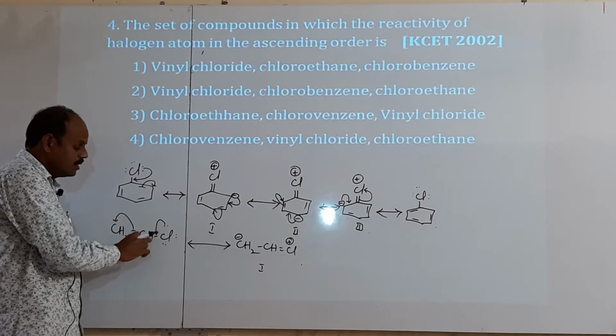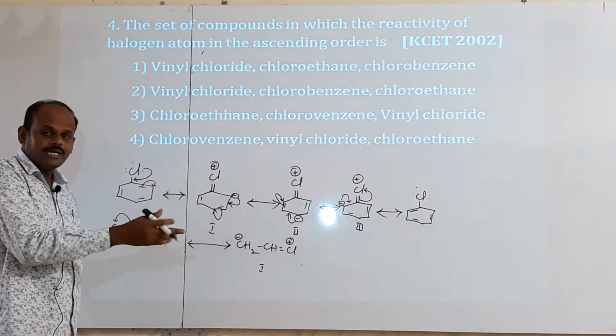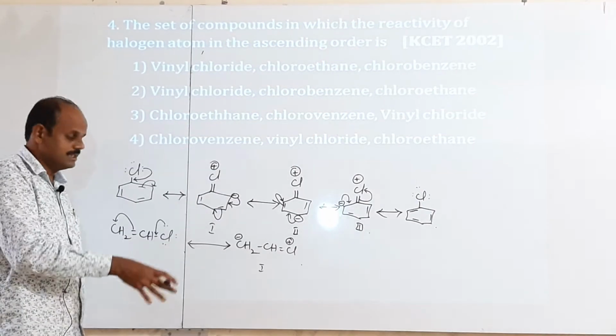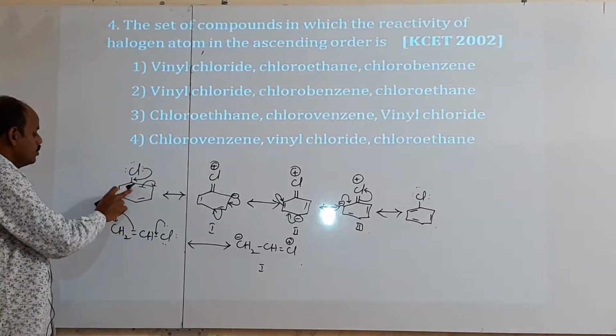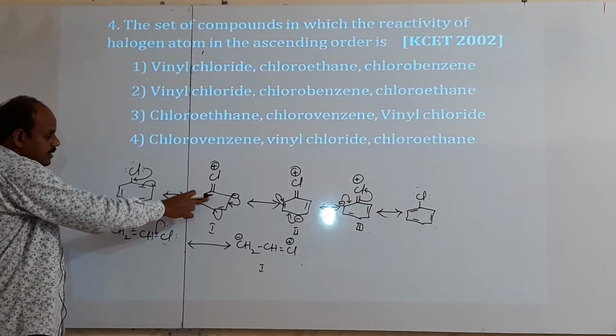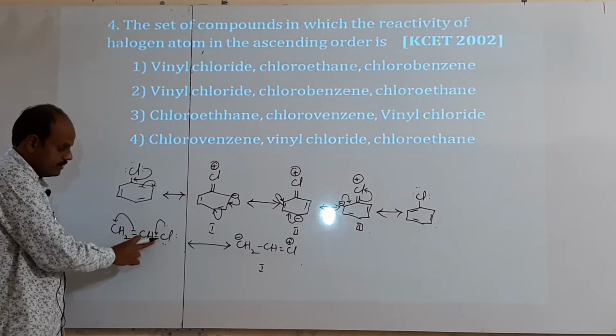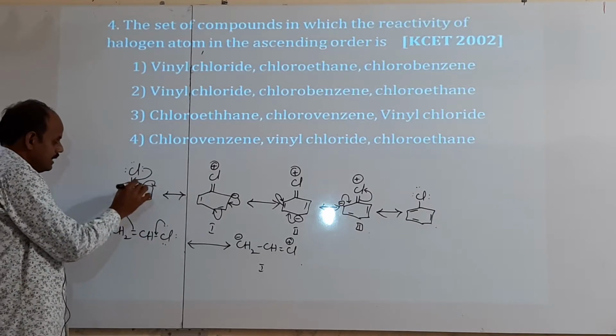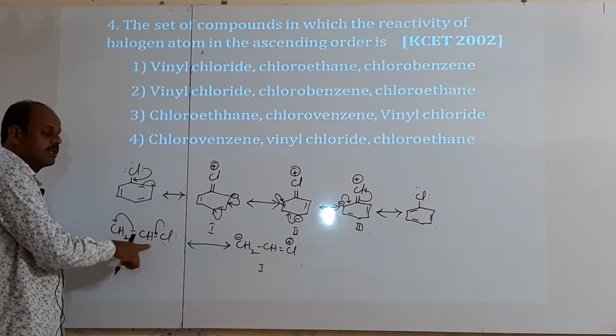Less stable means more reactive. Stability and reactivity are inversely proportional to each other. Thus, this is a more stabilized one, and this is a less stabilized one. Less stabilized means it is more reactive, and more stabilized means it is less reactive.